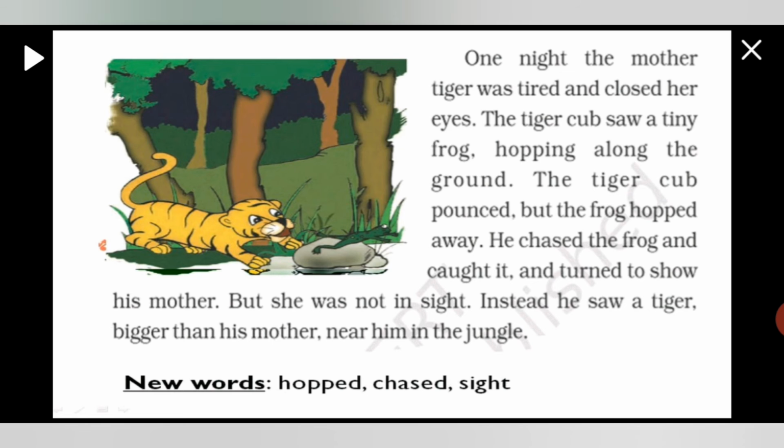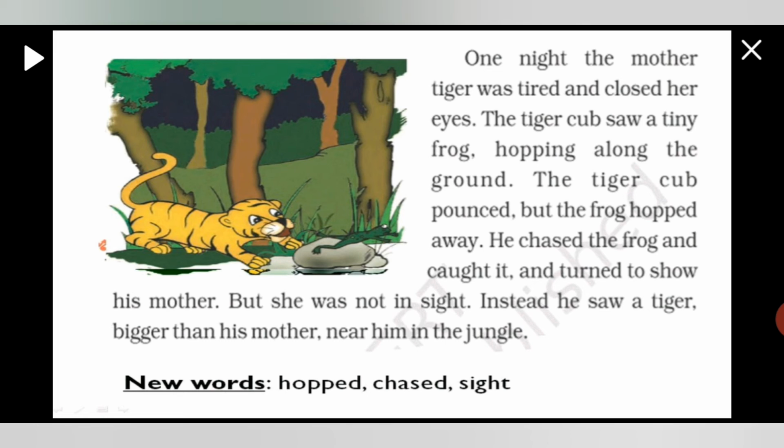Now, what happened, students? One night, when the mother tiger was tired and sleeping, the baby cub saw a tiny frog hopping along the ground. And what did he do? The tiger cub pounced, but the frog hopped away. So that means the tiger cub saw a little frog and wanted to catch it, so he followed it. He chased the frog and caught it. And then he turned to show his mother, wanting to say, mother, see, I have caught a frog. But she was not in sight. He didn't see his mother; she was not around.